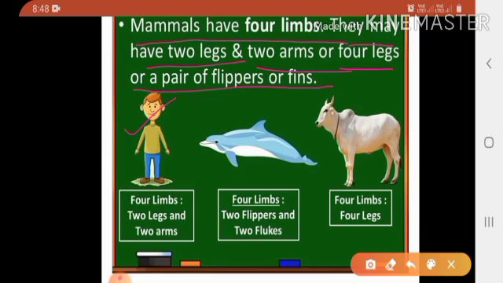First one, in human beings, 4 limbs, 2 legs and 2 arms. Okay, then dolphin. It has 2 flippers and 2 flukes. Then cow. It has 4 limbs and 4 legs.